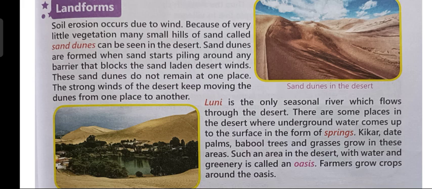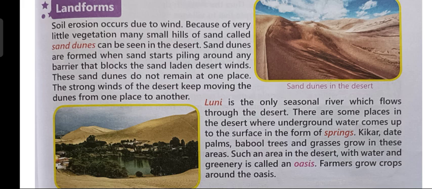So, children, what is the name of the only seasonal river which flows through the desert? So, the name of the river is the river Luni. So, river Luni is the only river which flows through the desert. Now, there are some places in the desert where underground water comes to the surface in the form of springs. So, children, in the desert, there are some places where underground water is coming to the surface, and in such areas, plants and trees like kikar, date palm, and babul grow.